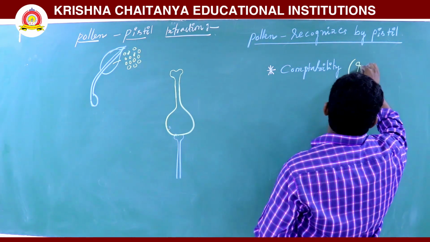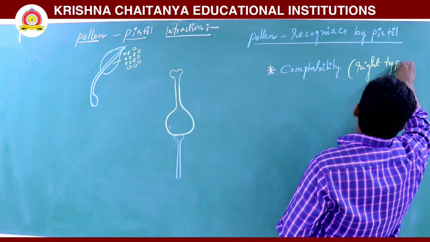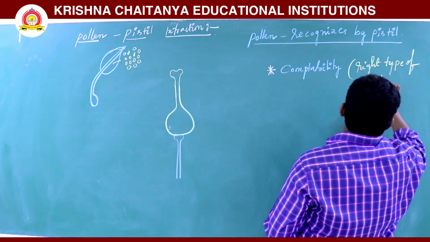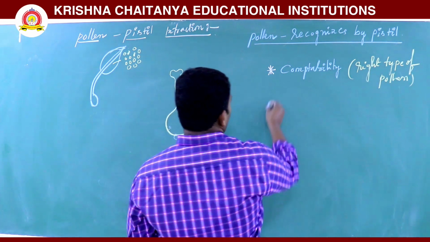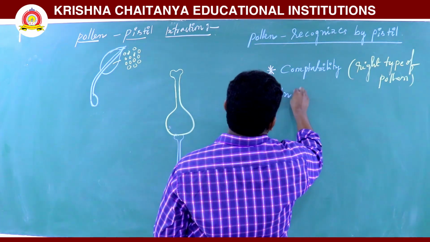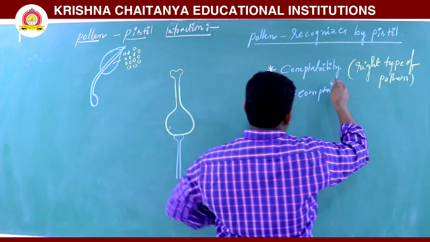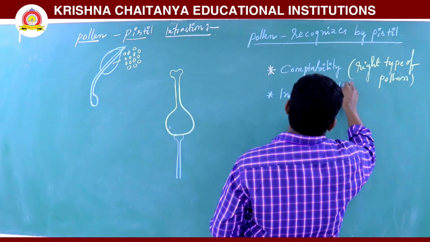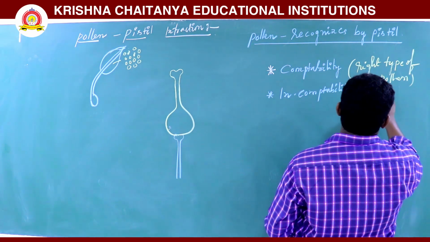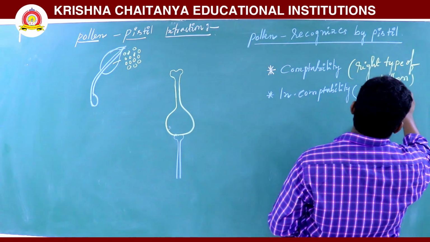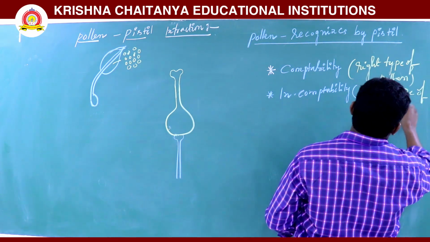The next one is incompatibility, which means the wrong type of pollen.